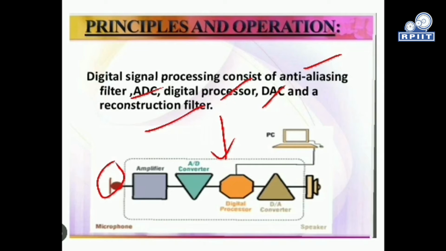Then we feed this signal to the A to D converter, which converts the analog signal into a digital signal. Then we feed that signal to our digital processor. In the digital processor, we process the signal based on computer algorithms. Finally, the digital signal is fed to the D to A converter, which converts the digital signal into an analog signal. This analog signal is fed to our speaker, from where we get the output in terms of voice. So this is the basic principle of operation of DSP.